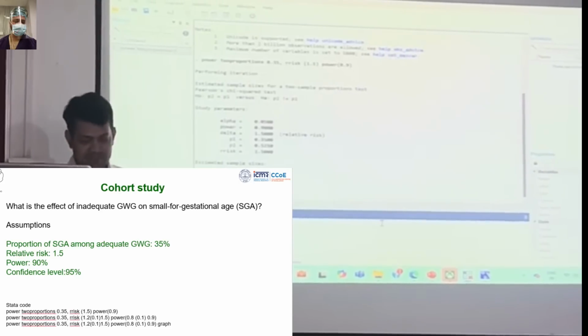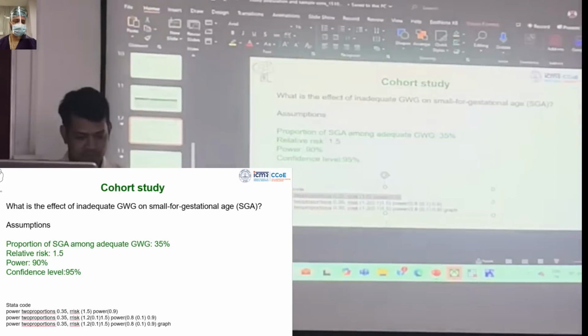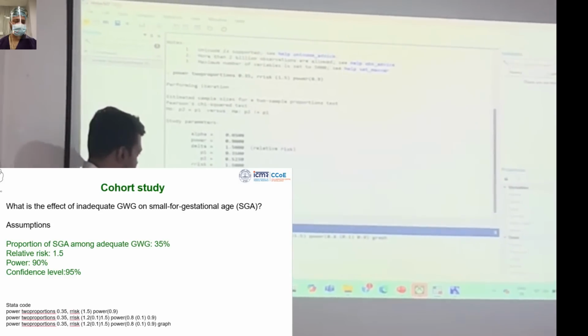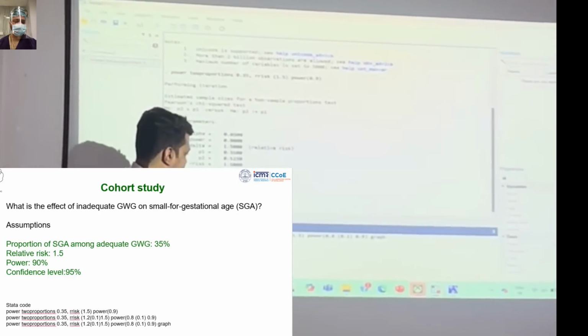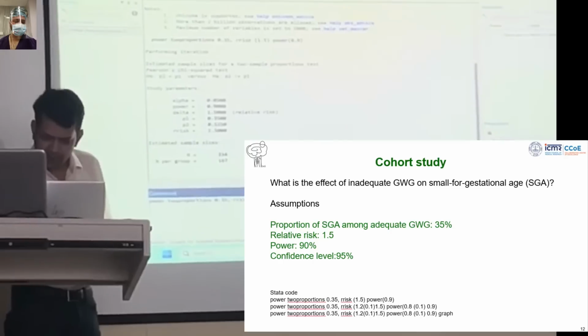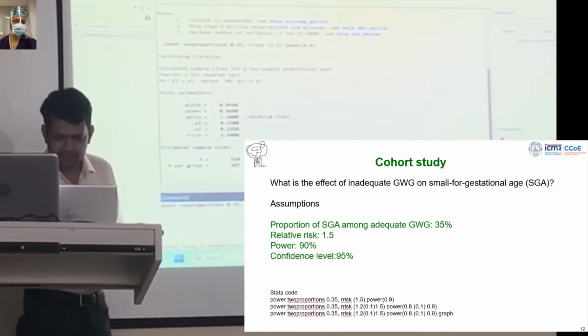Now the next thing is interesting. Now as I was saying, 35% you can get from the literature, but whether it is 1.5, 1.2, 1.3, 1.7, 1.9, you don't know exactly. I just put one number, 1.5, but it can be anything, and also power can be 80% or 90%. So let's make the power here 90%.